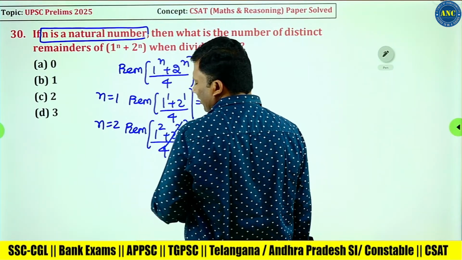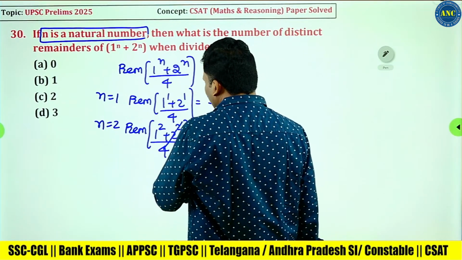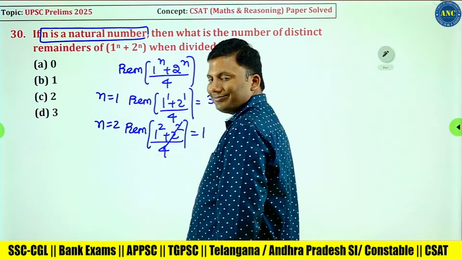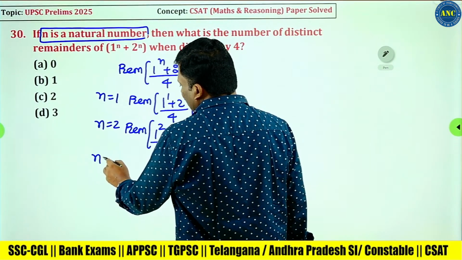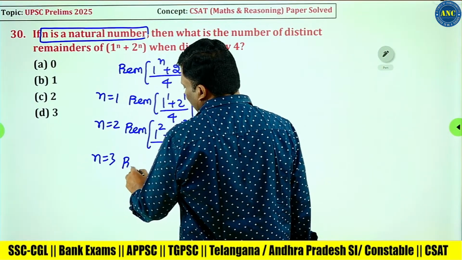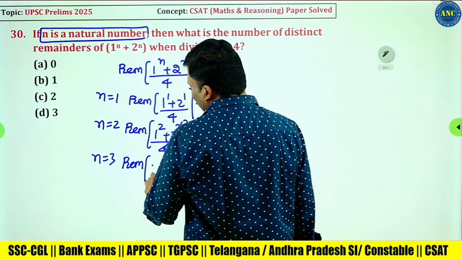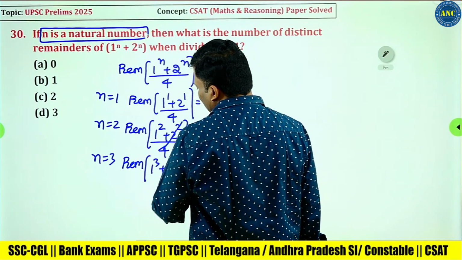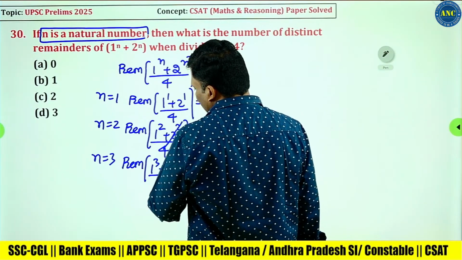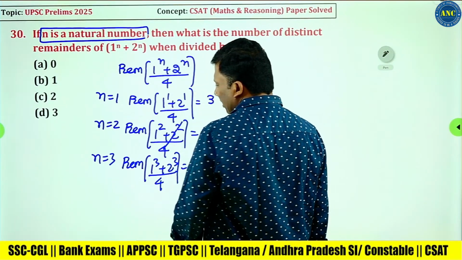4 plus 1, 5. 5 by 4, remainder is 1. If n equivalent to 3, I will get 1 power 3 plus 2 power 3 divided by 4. 8 plus 1, 9. I am getting remainder 1.